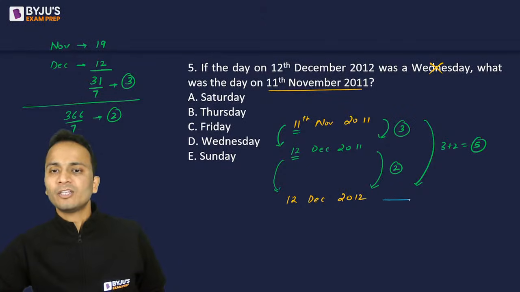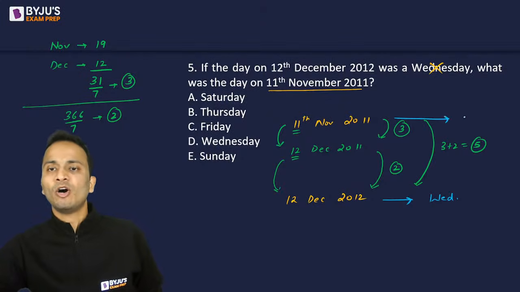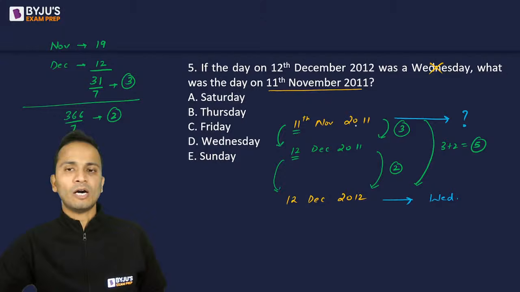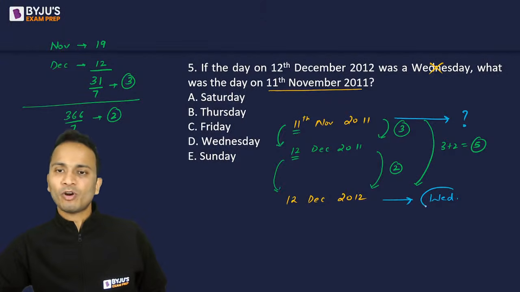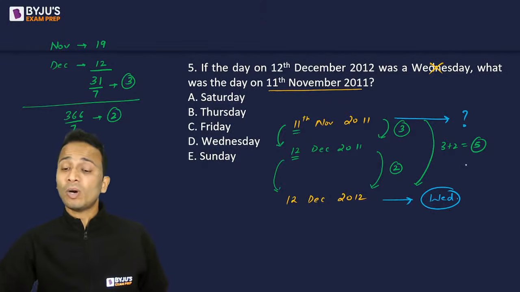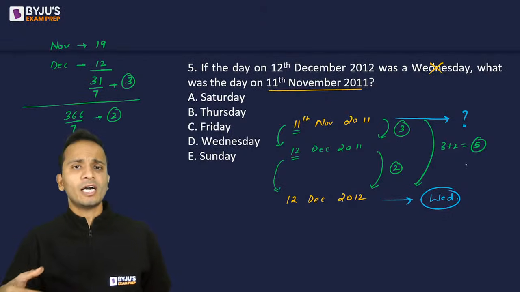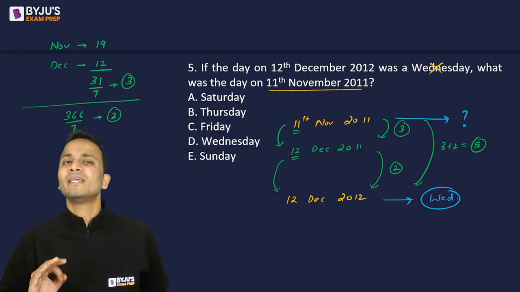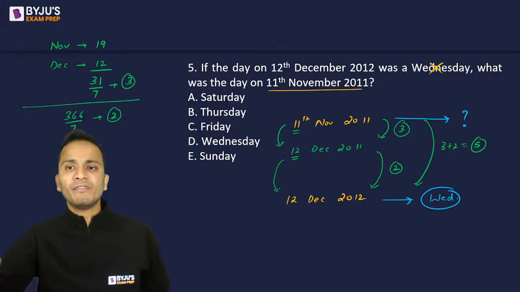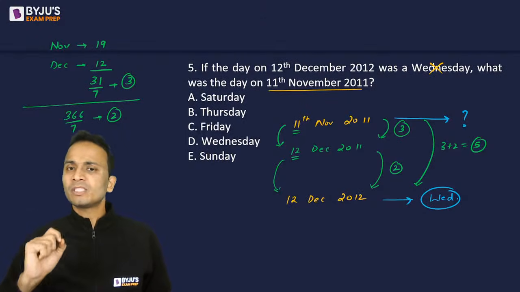Right. Now let's see what is given. So we are given that 12th of December 2012 is a Wednesday. And we have to find out the day on 11th of November 2011. So from Wednesday, if you are going in forward direction, अगर हम forward direction में जाते हैं तो हम add करते हैं. Now हम reverse direction में जा रहे हैं, so हम subtract करेंगे.